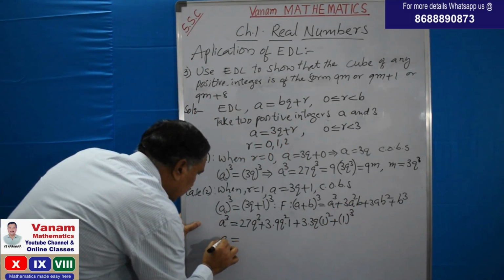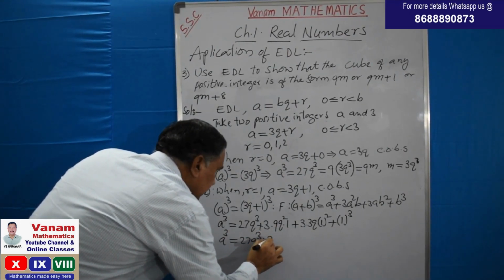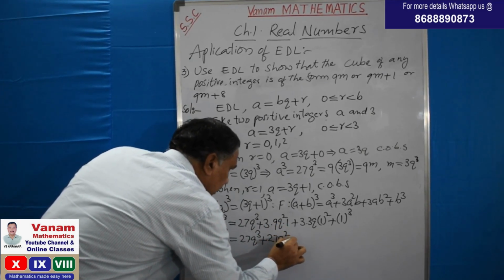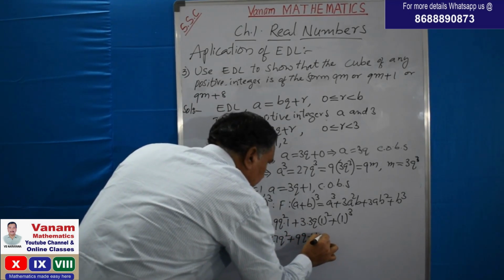Now simplify this: 27q cube plus 27q square plus 9q plus 1.